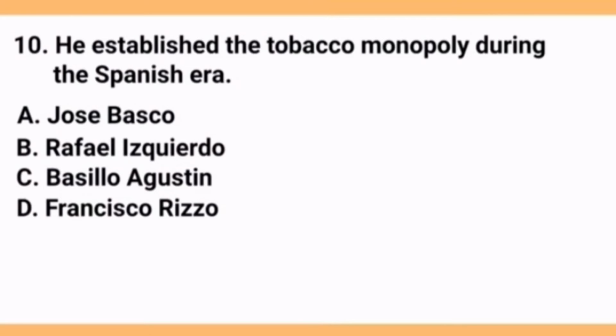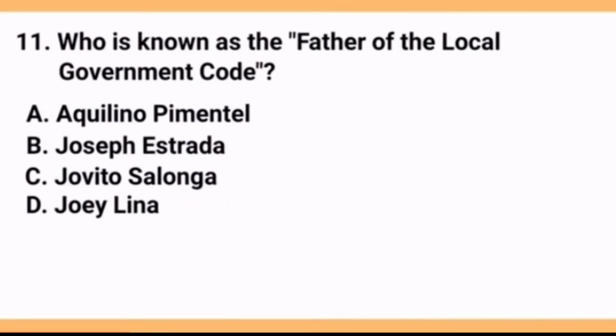Jose Basco. Who is known as the father of the Local Government Code? A. Aquilino Pimentel, B. Joseph Estrada, C. Jovito Salonga, D. Joey Lina. The answer is letter A. Aquilino Pimentel.